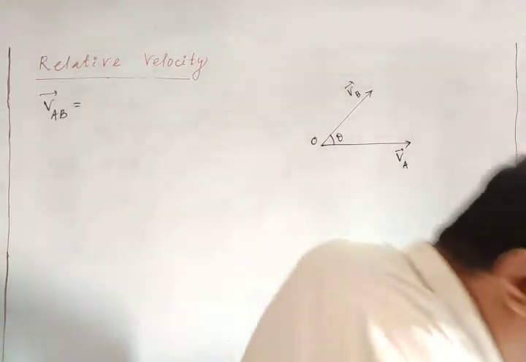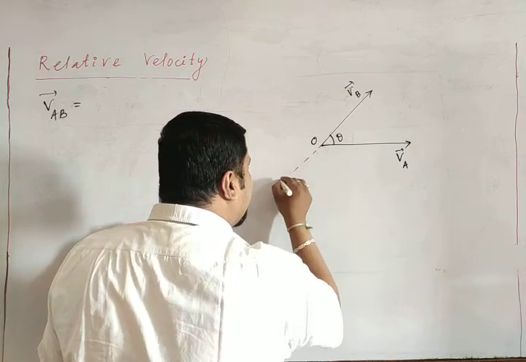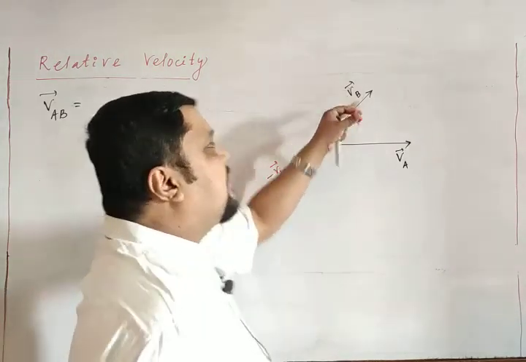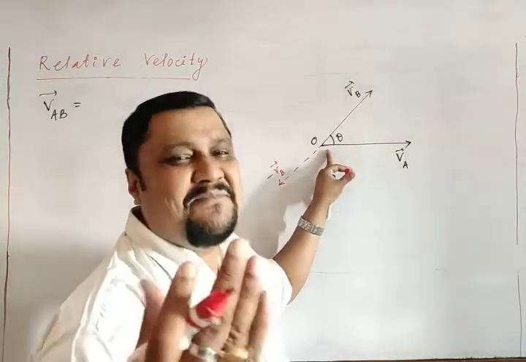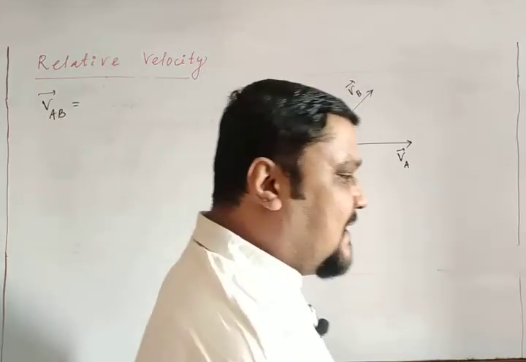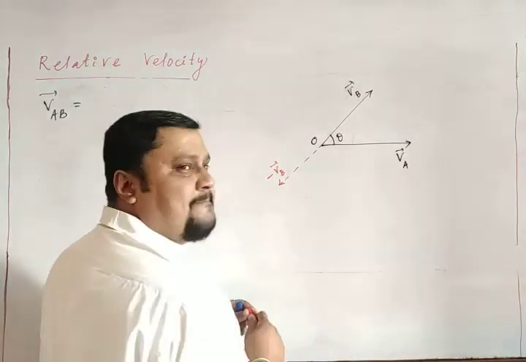To make body B at rest, I apply another negative velocity on this point, that is minus VB, then the body B is at rest, it will come to O. The simple concept. It is moving along this line VB, I have applied minus VB.